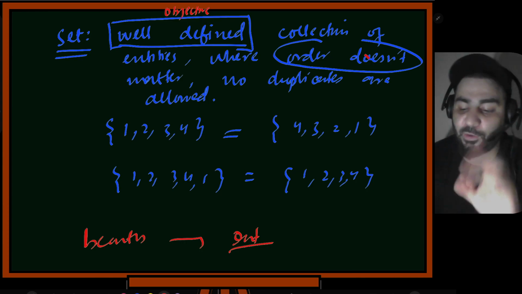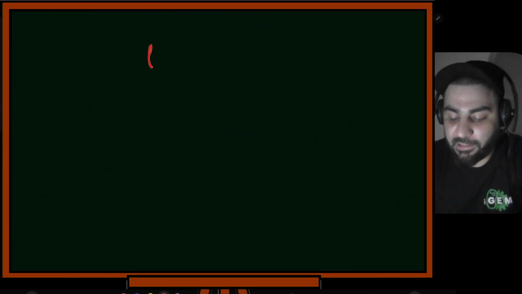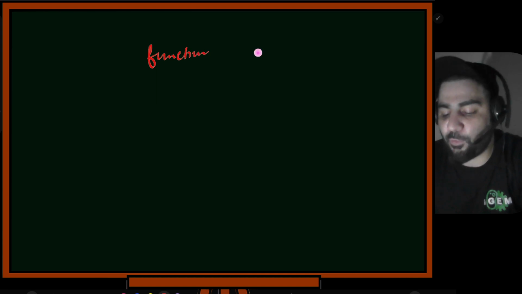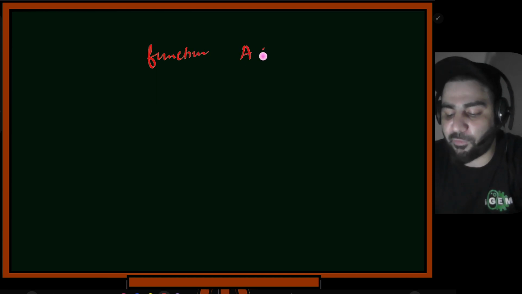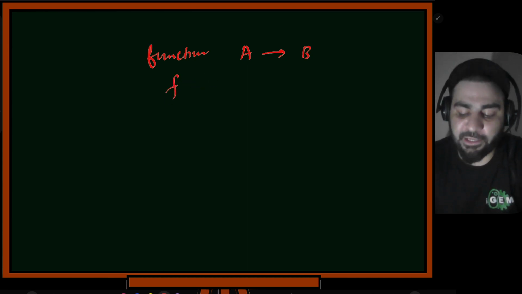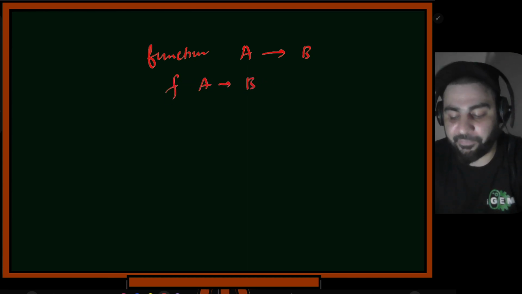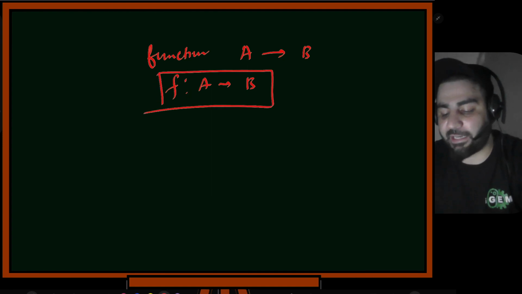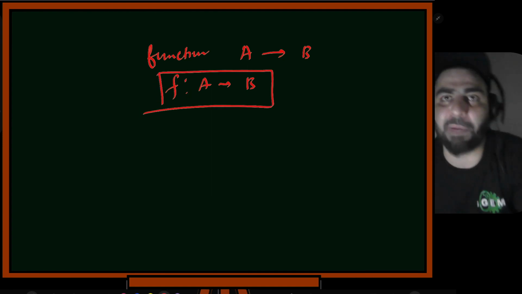So this function goes from one set to another set. It goes from A to B. That's how I wrote it. A function goes from set A to set B. This is one notation of writing it. Now I have to define this function if I write it mathematically. So how do I write it?